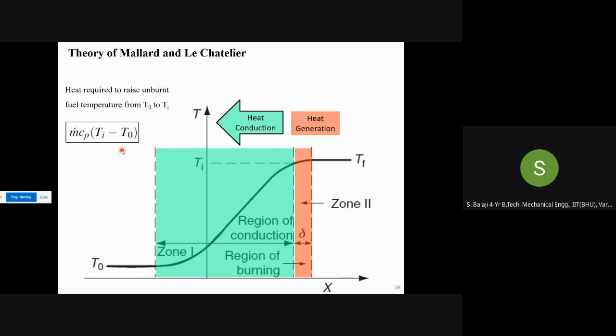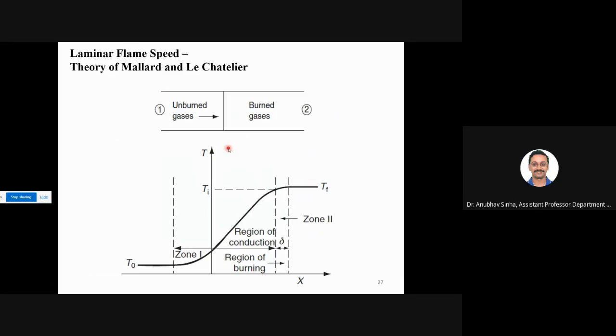So here the mass indicates the unburned fuel itself, sir? Yes, we are concerned with m dot of the unburned fuel, not about the exhaust gases. This is from this side only. Don't worry, exhaust is this side. Let me go back to the heat and mass transfer part. I am saying that this is the flame. Heat is getting generated here. It will lose some amount of heat here. Some heat will go that side. We'll go step by step.